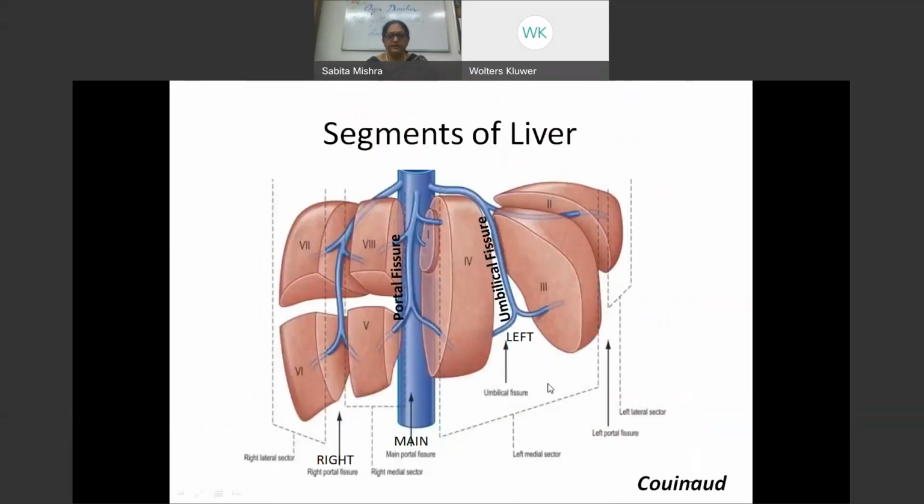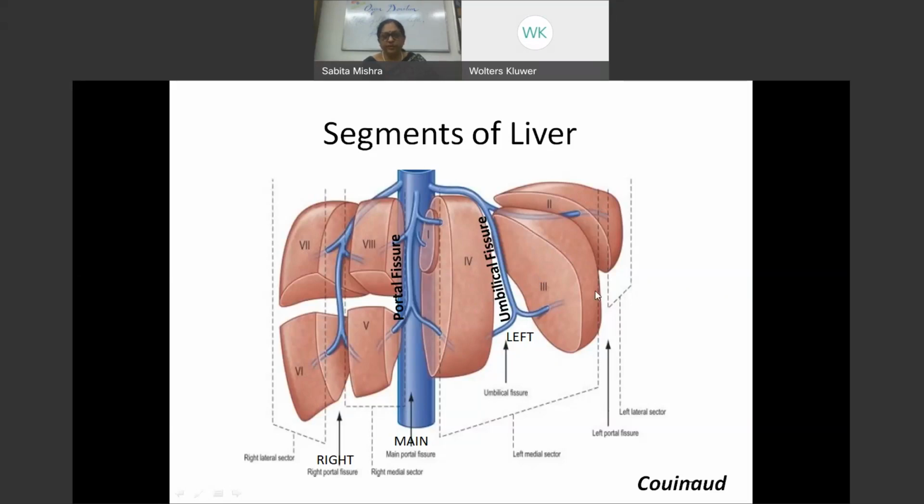So now let's see this. This is the left hepatic vein, dividing it into 3, 4 on the medial side of the left and 2 on the lateral side. But actually, this part is called the umbilical fissure, in which a branch of the left hepatic vein comes and separates the 3 from the 4. And the fourth segment is called the quadrate lobe. This 3 segment is the lateral part, and the most extreme part is the segment 2.